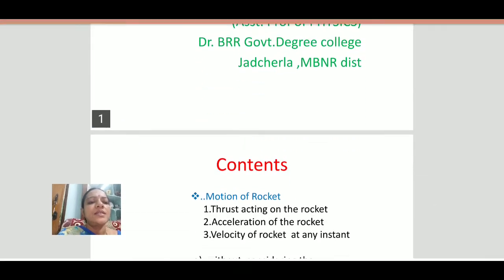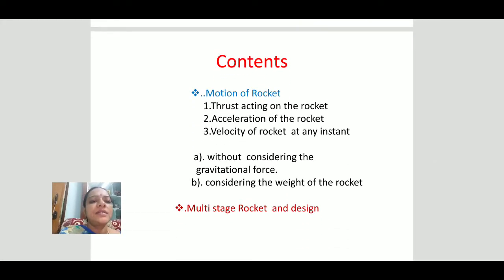In this class, I am going to discuss the contents which you are observing in this slide, that is motion of rocket. In this, we are discussing the thrust acting on the rocket, and acceleration of the rocket.